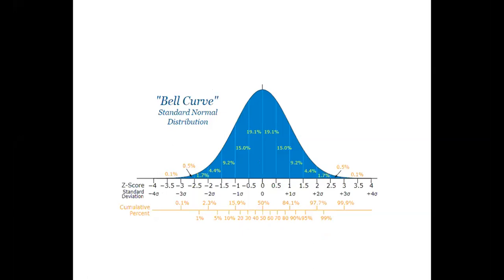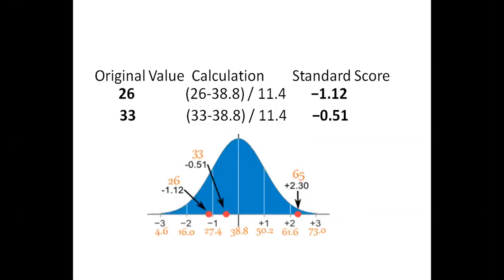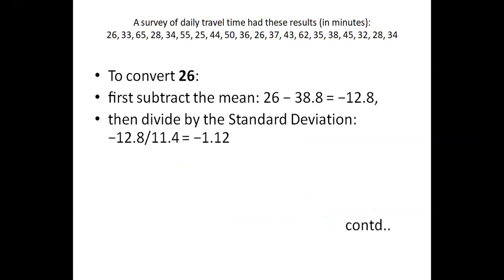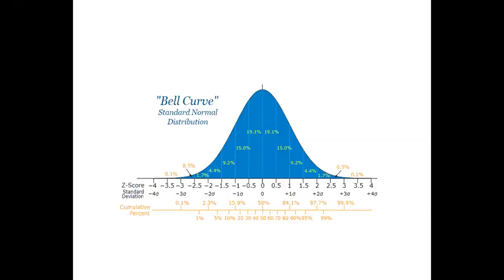Now if the data is between minus 0.5 and plus 0.5, it is 19.1 plus 19.1, so around 38.2% of the data will be covered from minus 0.5 to plus 0.5. Now, for the particular question in this case, where will this minus 1.12 come? Minus 1.12 will come somewhere around here.